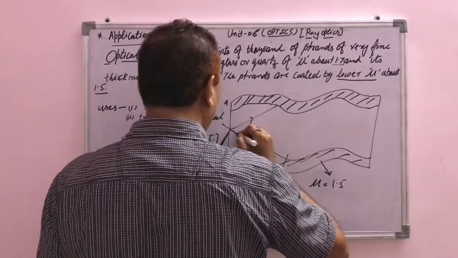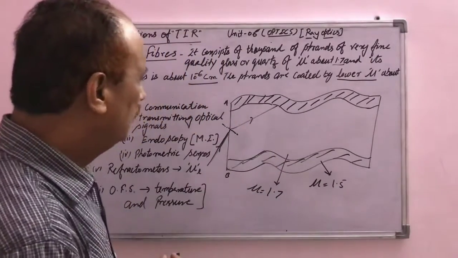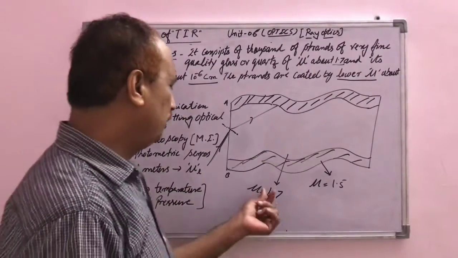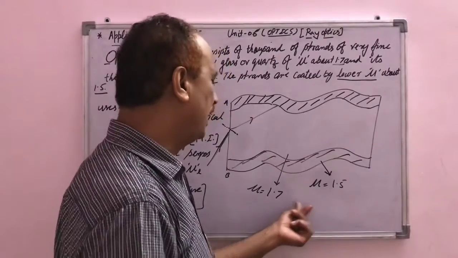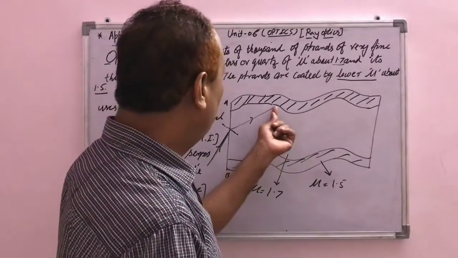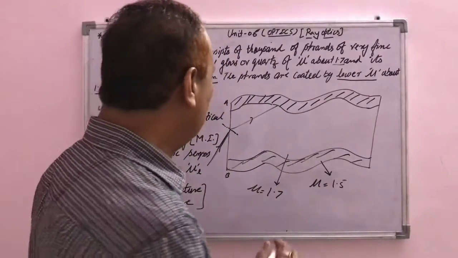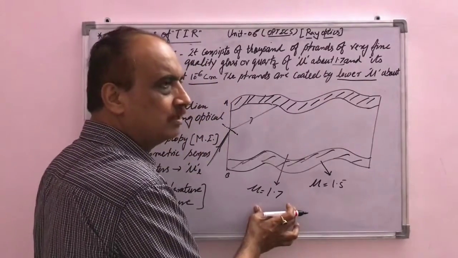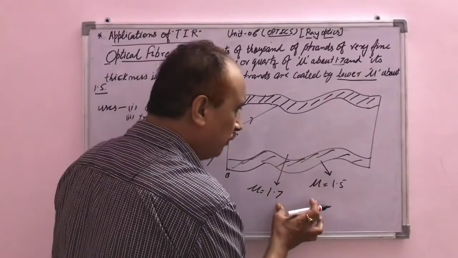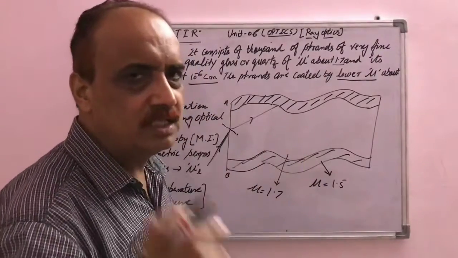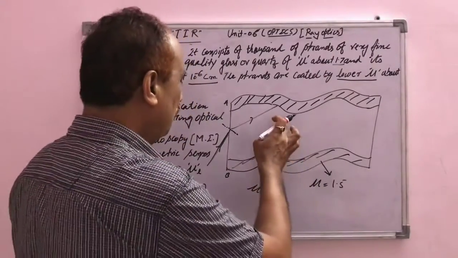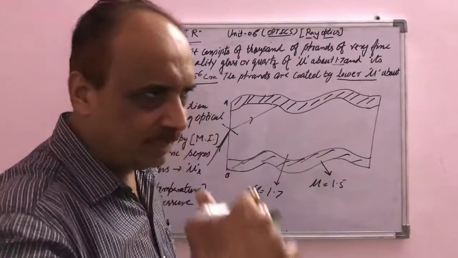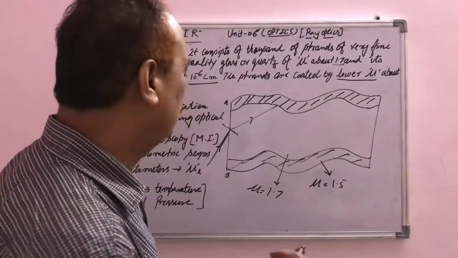If we draw a normal here, it bends toward it, but because a lower refractive index material is there in the coating, and the refractive index of the optical fiber is 1.7, which is higher, it will be reflected back in the same medium, because the angle of incidence is greater than the critical angle for the given pair of media, so it will be reflected back in the same medium according to the condition of total internal reflection.